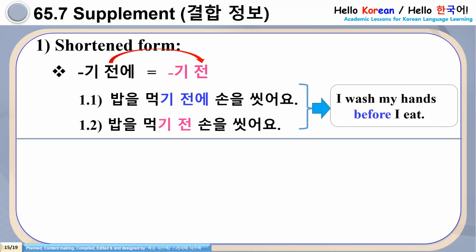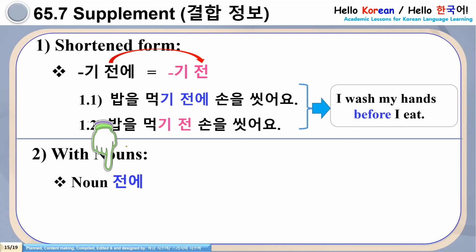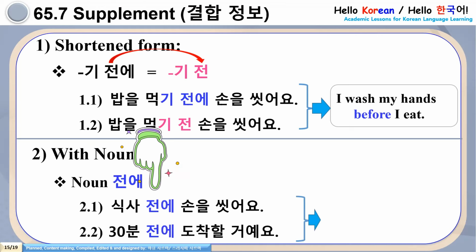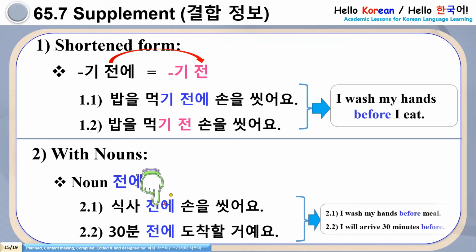And the second point is, with nouns we can also use it. With the nouns, after one space, we have to simply use 전에. So the sentence will be 식사 전에 손을 씻어요. 2.2. 30분 전에 도착할 거예요. So be careful with the nouns. We have to keep one space.